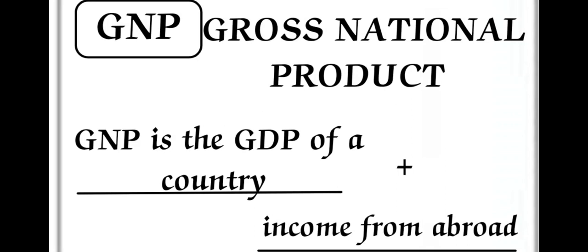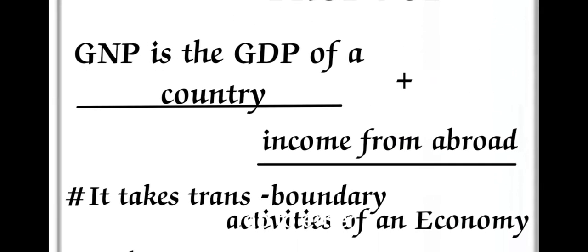In Indian economy, we are going to discuss gross national product. Here, gross national product is the GDP of a country plus its income from abroad. So GNP is equal to GDP of a country plus its income from abroad.